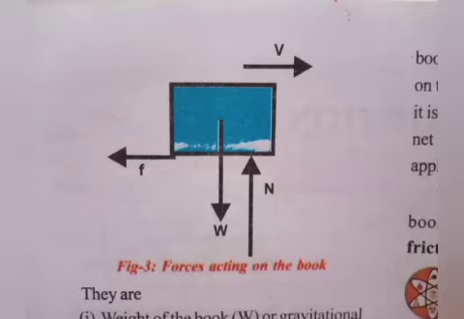Similarly, the book also applied the same amount of force on the floor in the opposite direction. And here it is clear that the floor is at rest. Hence, the net force acts in the direction of the force applied by the floor on the book.